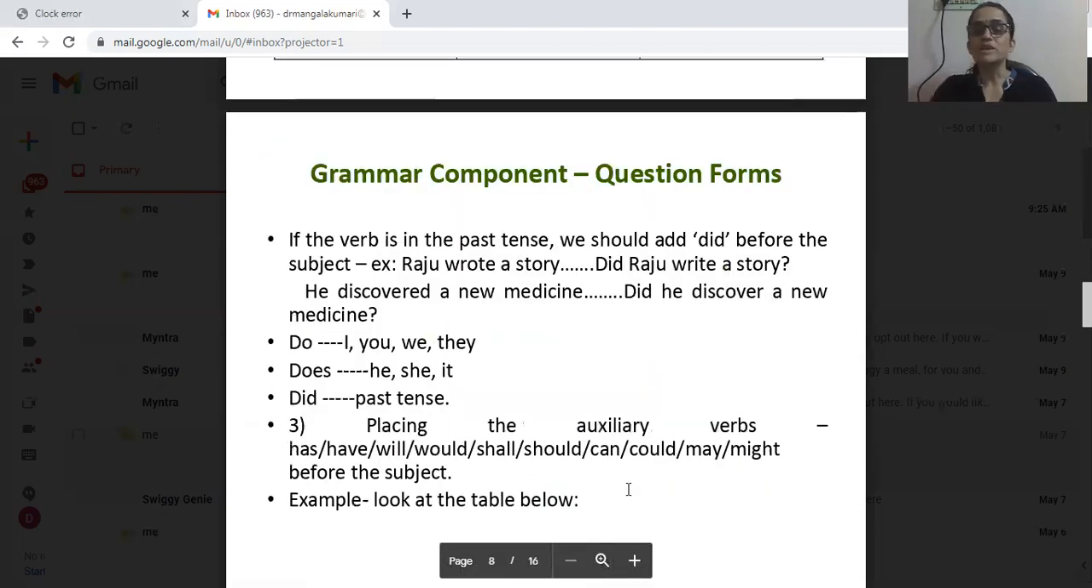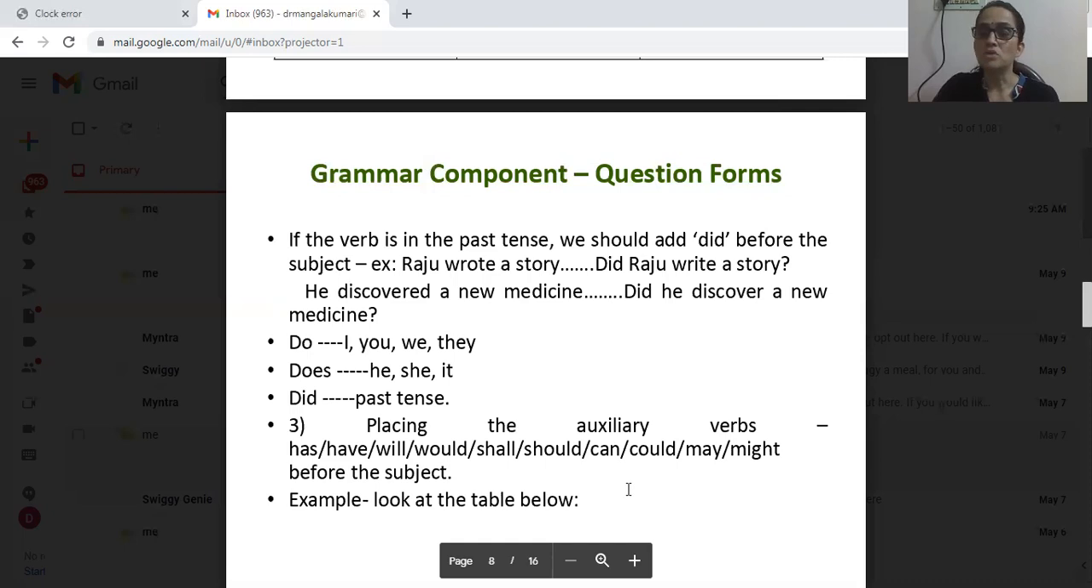Next, if the verb is in the past tense, so far we have seen present tense, plural and singular. If the question is in past tense, what should be used? Correct. Did is used. Okay. Do, does are present tense forms. Do is plural present tense. Does is singular present tense. The past form of do or does is did. Okay, for both singular and plural, did is used in the past tense. Remember, if the verb is in the past tense, we should add did instead of do or does. Did should be added before the subject.